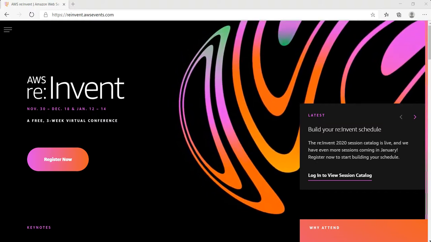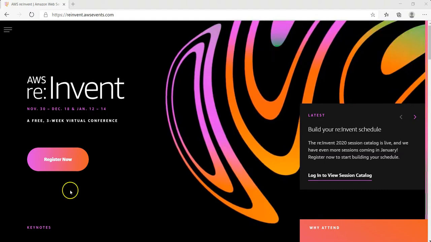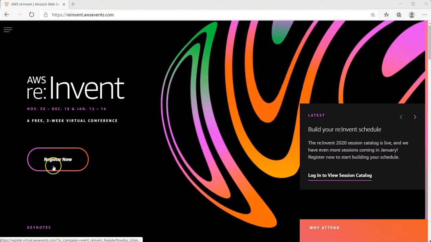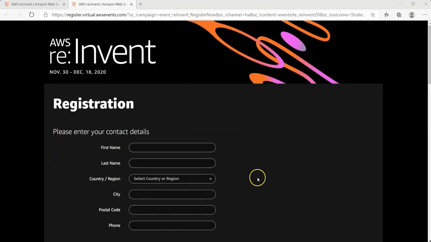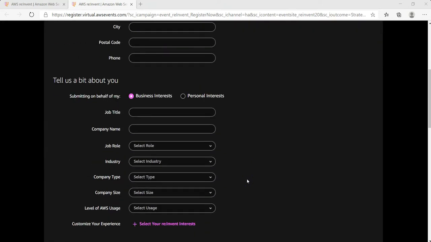So in order to register, just go to reinvent.awsevents.com, and on this page, click on this Register Now button. Here on this page, you have to fill out your personal information to get yourself registered for the event.